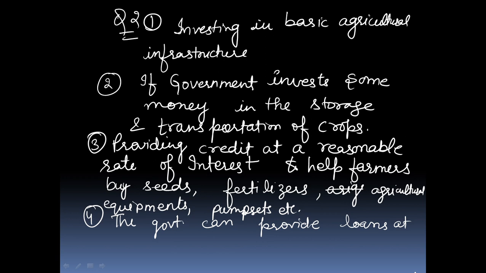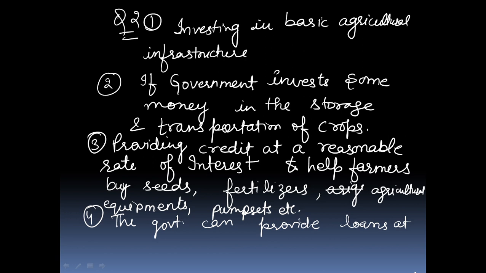According to the second point, if the government invests more money in the storage and transportation of crops, or makes better rural roads so that mini trucks can reach everywhere, many farmers can continue to grow and sell their crops throughout the year. This activity can provide more productive employment not only to farmers but also to other persons who want to work in service sectors like transport or trade.